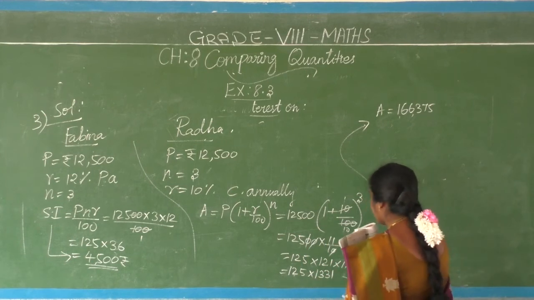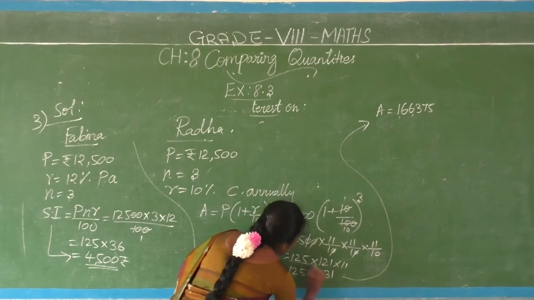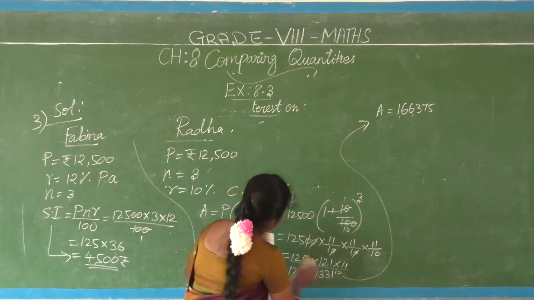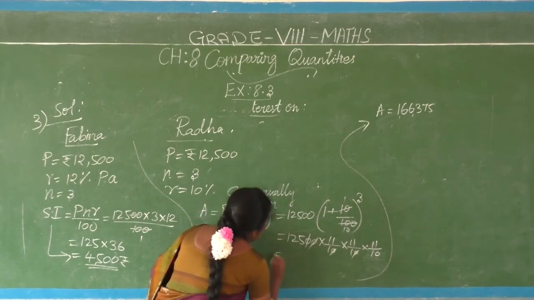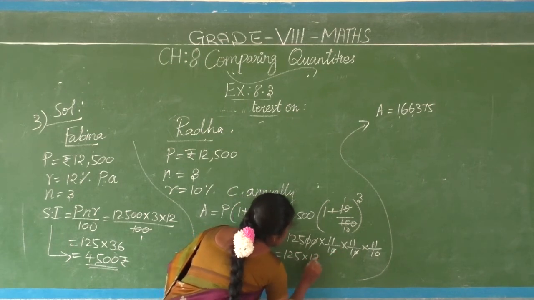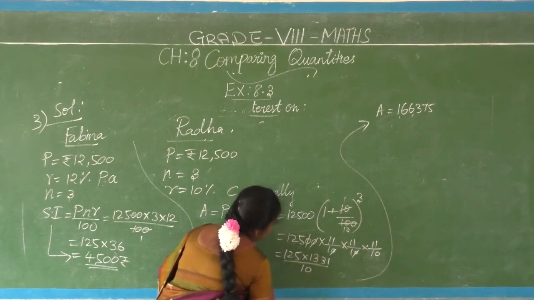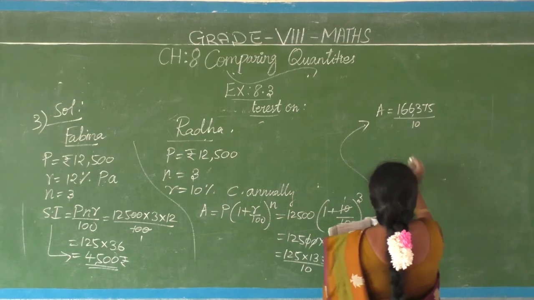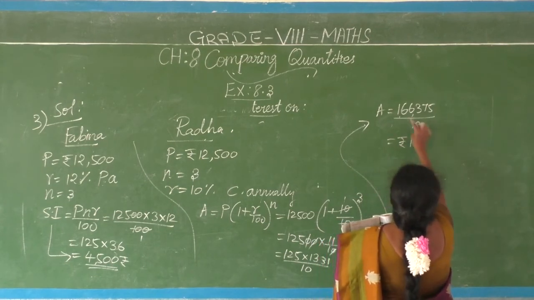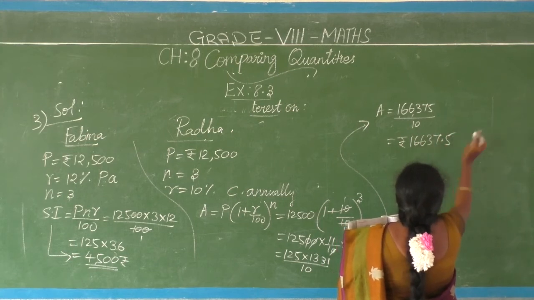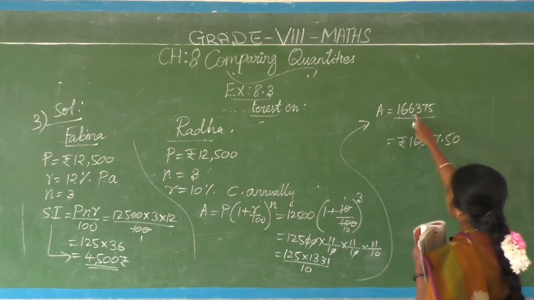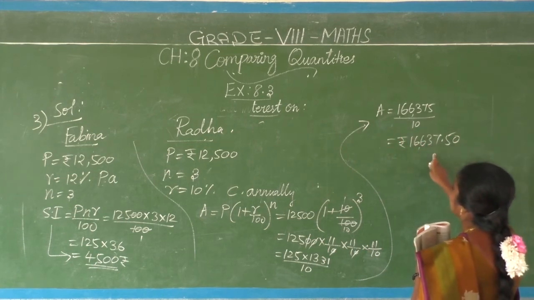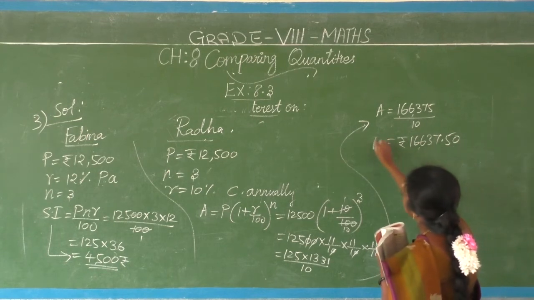Just check yourself. And then the by 10 is there, sorry, I left. So 125 into 1331 by 10. This answer is that. Okay, so if you divide this number by 10, we can move the decimal point one digit to the left. So 16,637 rupees 50 paise. This is the amount.